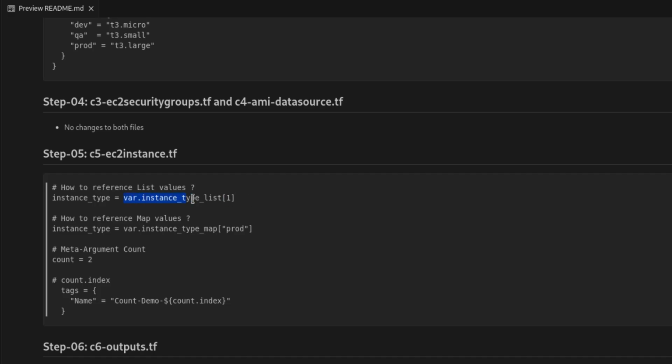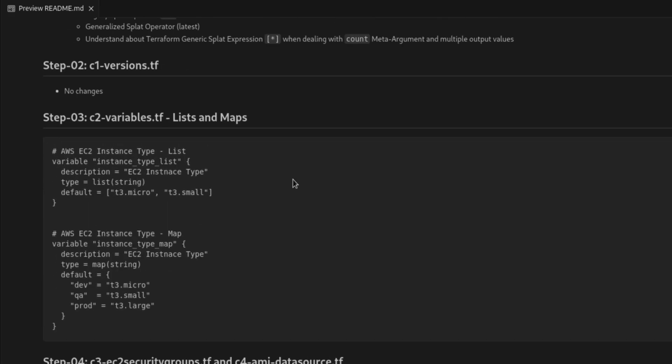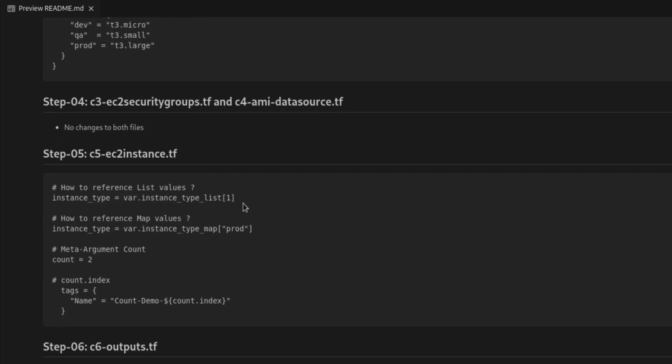So var.instance_type_list. That's the name we have specified. Look at this instance_type_list. From this variable, we want to pass the value 1. That will be the meaning, that's the value passed.